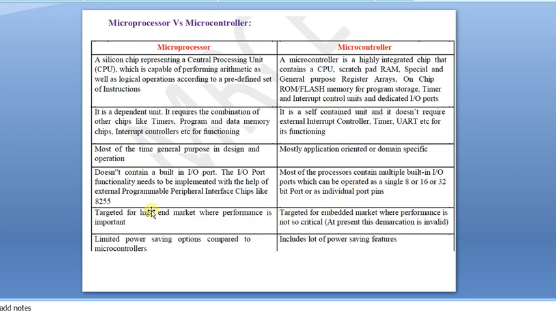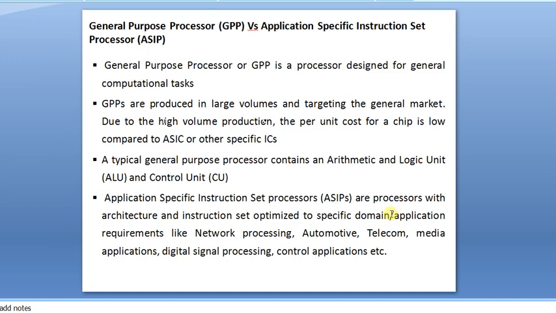Okay, in the high-end market where performance is important, it is critical, because only a specific market performance will be there. Here the microprocessor will have limited power saving features, whereas microcontrollers have a lot of power saving features. Actually, a microprocessor utilizes more power, and a microcontroller uses very little power. It can be worked on batteries also in microcontrollers. Okay, that is a major difference between microprocessors and microcontrollers.